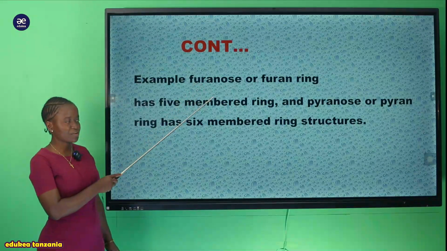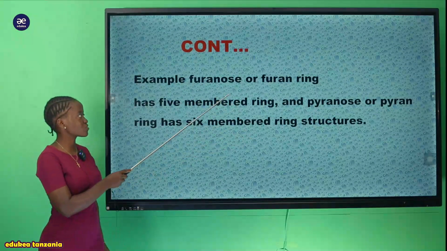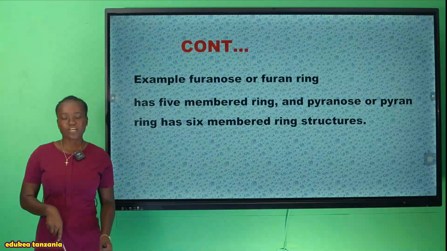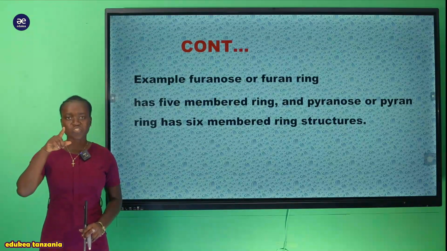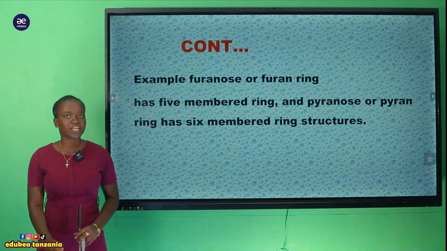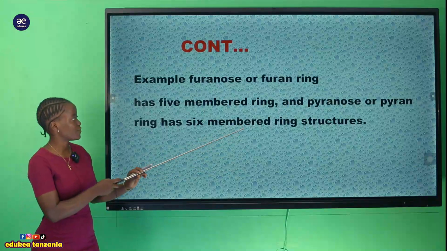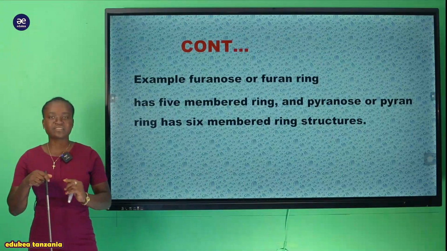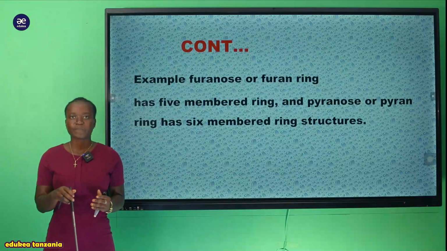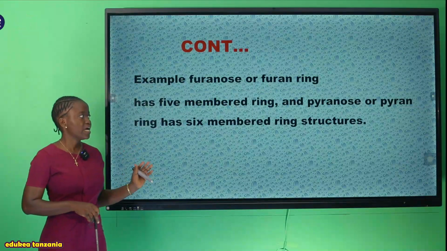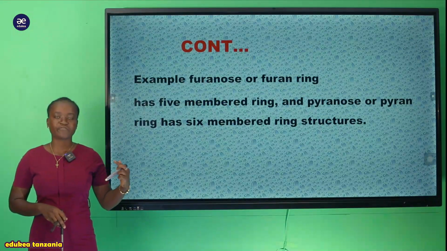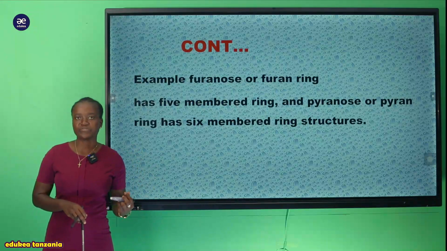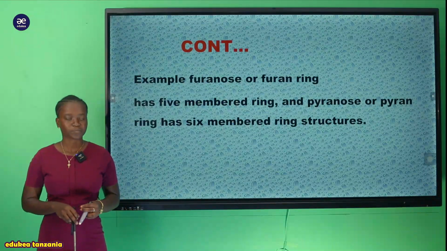Kwa mfano tuna hii furanose au kwa jina lingine tunaweza tukaita furan ring. So we're going to see the ring structure now of this furan ring, and also we're going to see we have the pyranose, that is a pyran ring. It exists in a ring form. So we're going to see how the structure of this molecule is arranged.